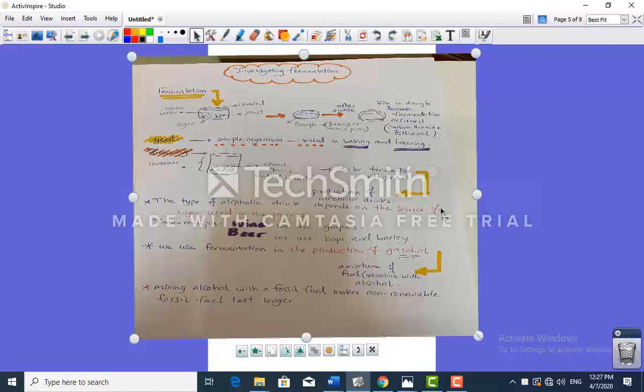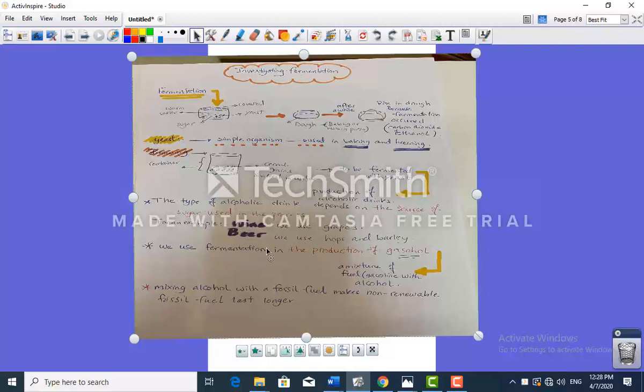The production of alcoholic drinks depends on the type of the sugar, which means we have several types. Like what? The sugar used in the process. If I'm trying to make some wine, what do I use? I use grapes. So the sugar from grapes, when it's fermented with yeast, gives me wine as a product. Meanwhile, if I want to make beer, I would use crops like hops and barley, fermented with yeast, and afterwards I would have something called beer.